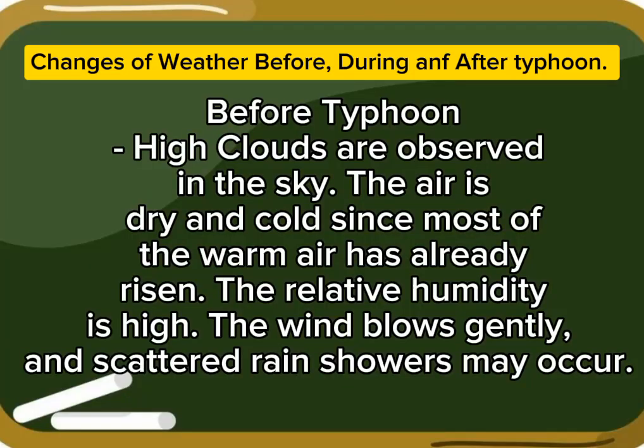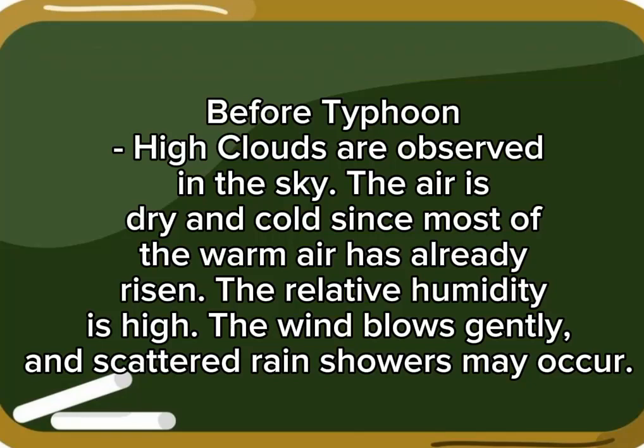Before a typhoon, high clouds are observed in the sky. The air is dry and cold since most of the warm air has already risen. The relative humidity is high. The wind blows gently, and scattered rain showers may occur.